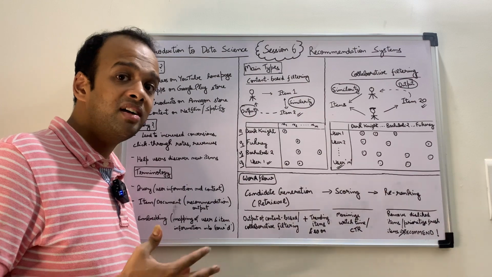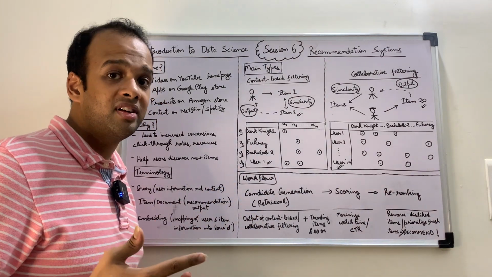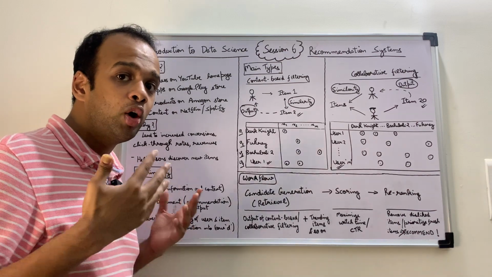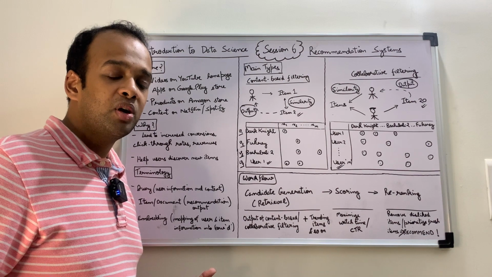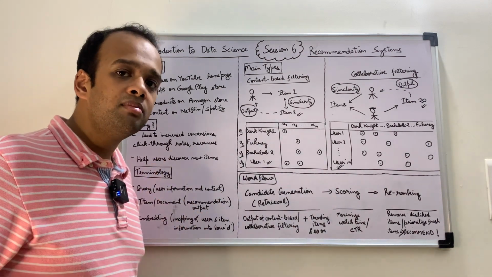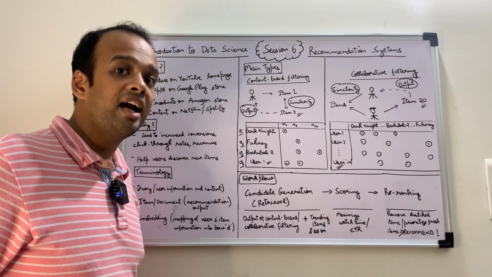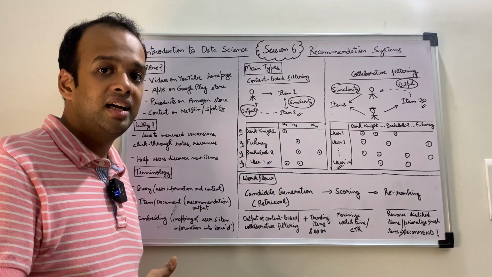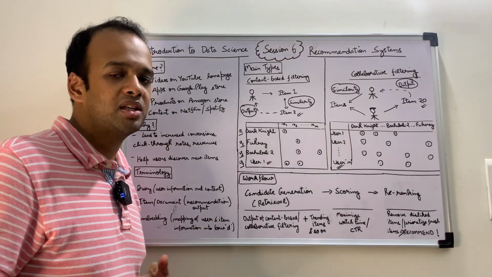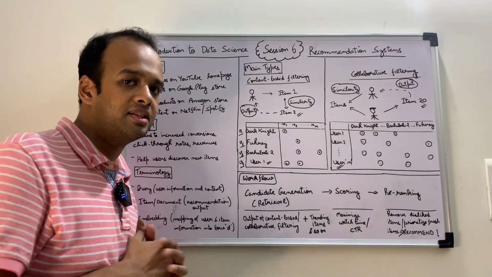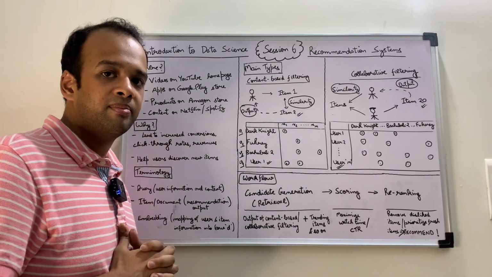Now, one of the disadvantages is that the user might be limited to his or her preferences, right? And might not get the opportunity to expand their preference set, right? Because the algorithm is not looking at other similar users or what other items are there in the market that this user would be interested in. It is looking at what he or she already likes and then is recommending something based on that. So that's a disadvantage.